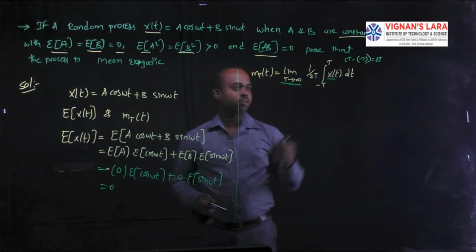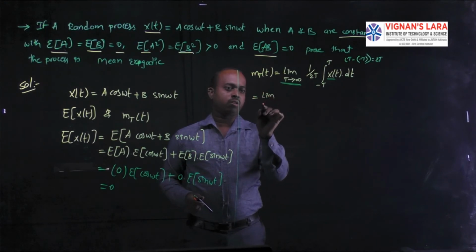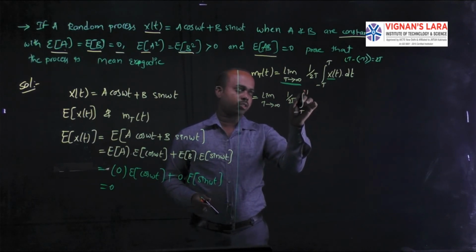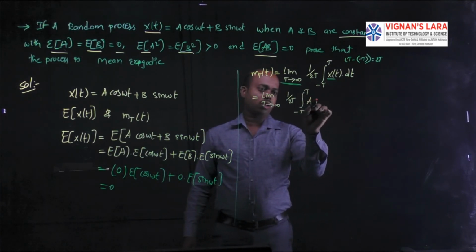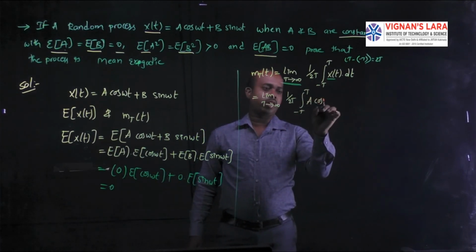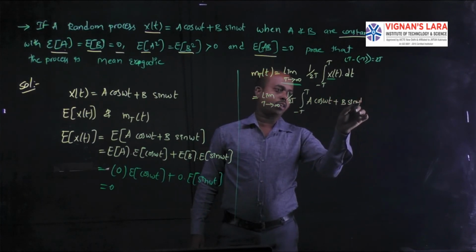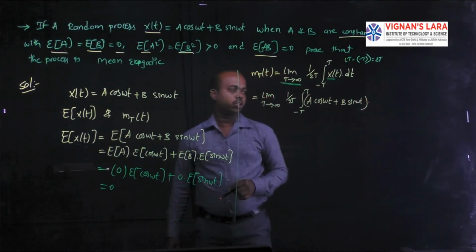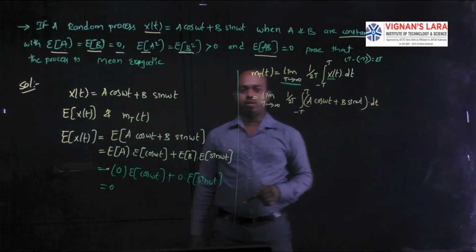Now you can substitute the quantities you know into this formula. The limit T tends to infinity, 1 by 2T integral from minus T to plus T. What is the x of t we are having? A cos omega t plus b sin omega t into dt. This is the function we are having.